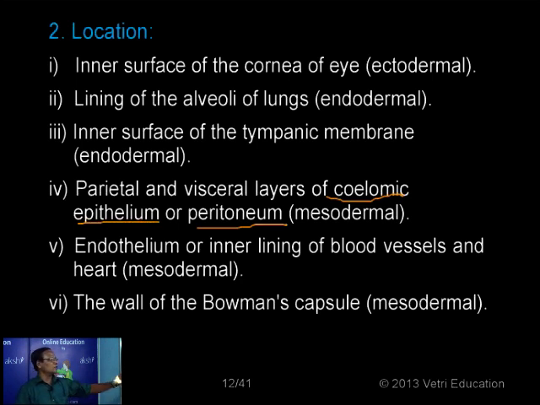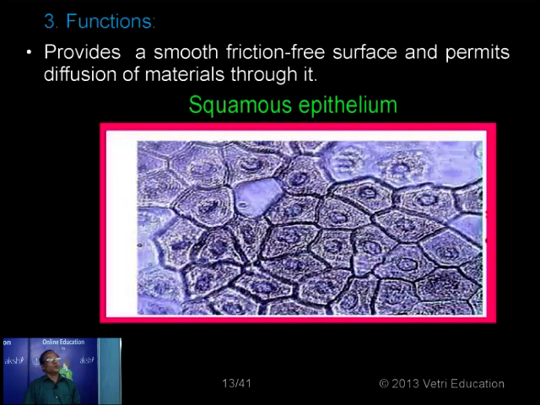One I mentioned already, for example, the lining of the alveoli. The second one we have just seen, the Bowman's capsule. Now what is the role? So here is the diagram, the pavement epithelium. See that the structure is more or less hexagonal or polygonal, in some cases irregular in shape. Just like the tiles on a floor, the cells are arranged. That is why it's called squamous epithelium or pavement epithelium. So the surface is always smooth, just like the tiles on the floor.